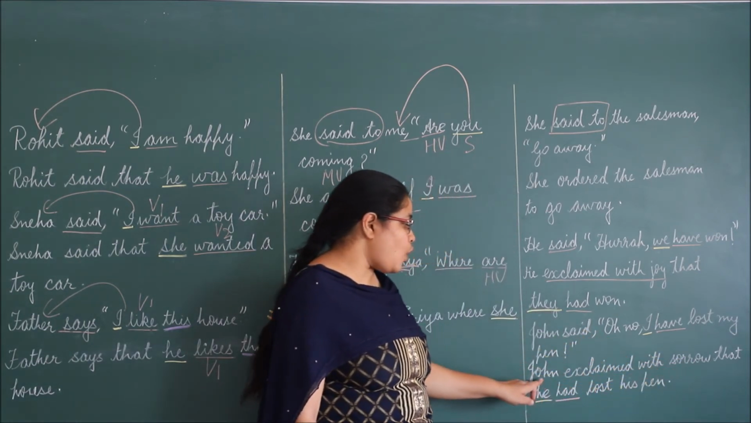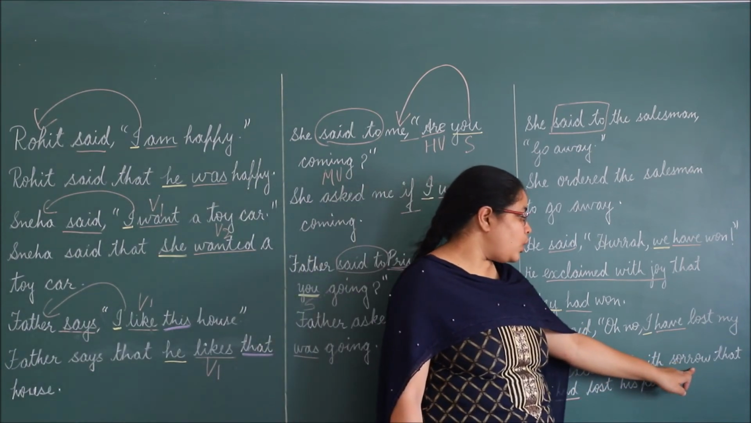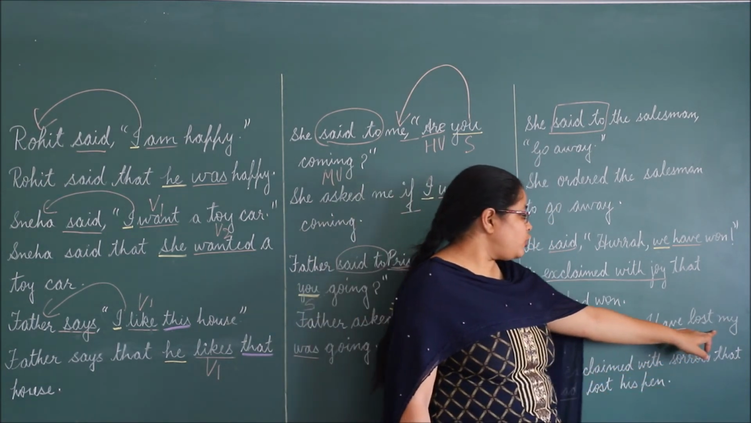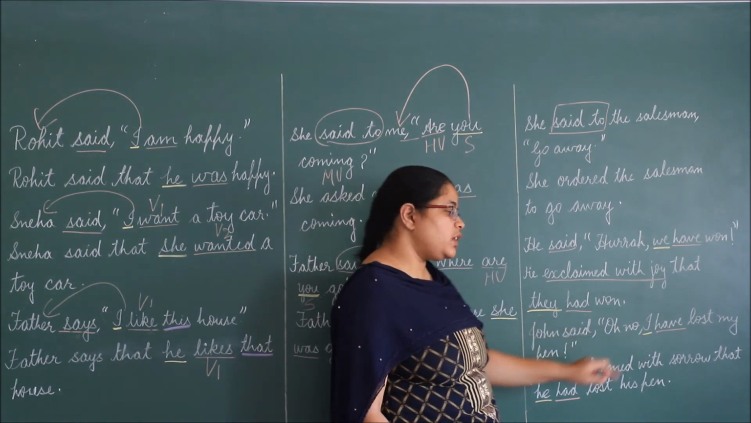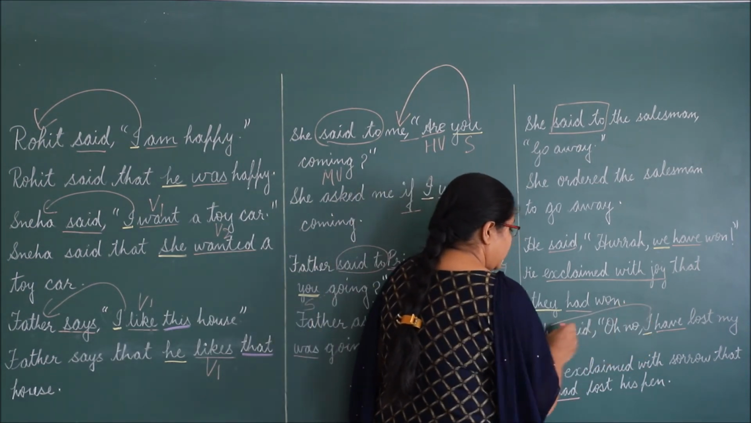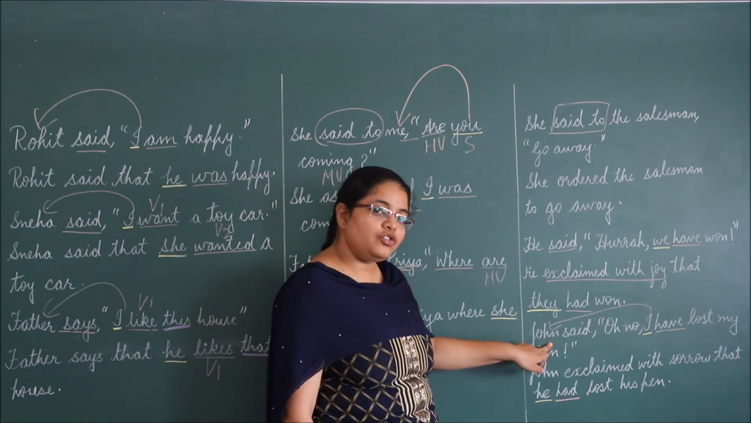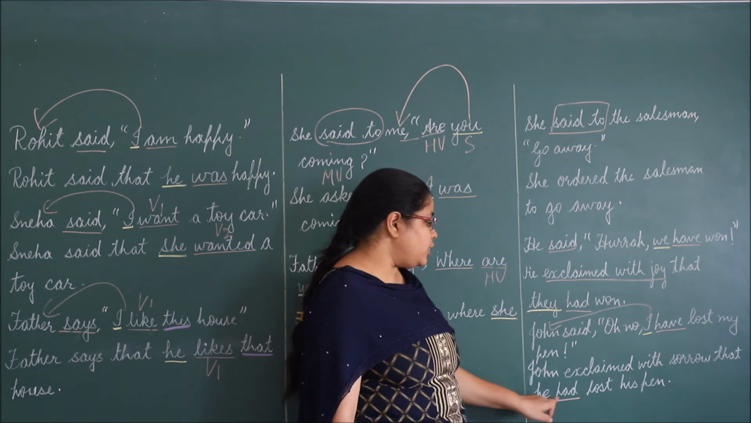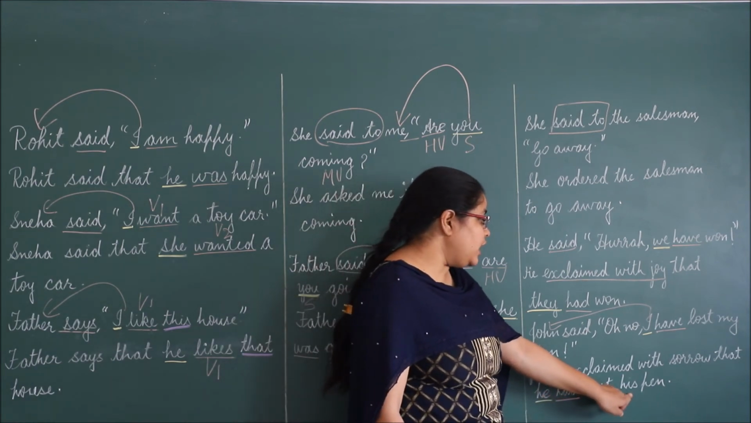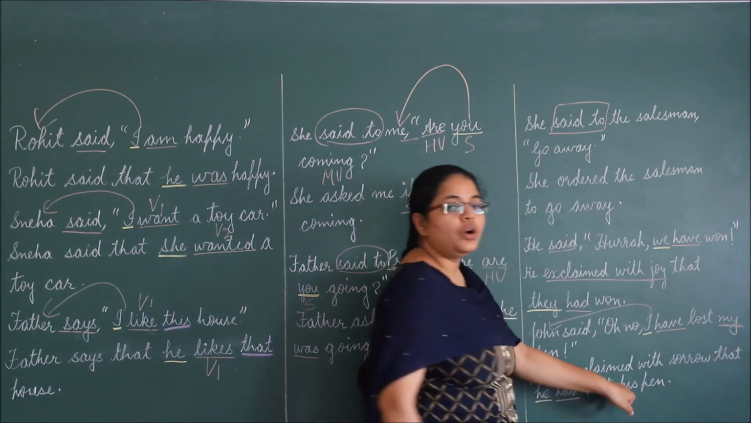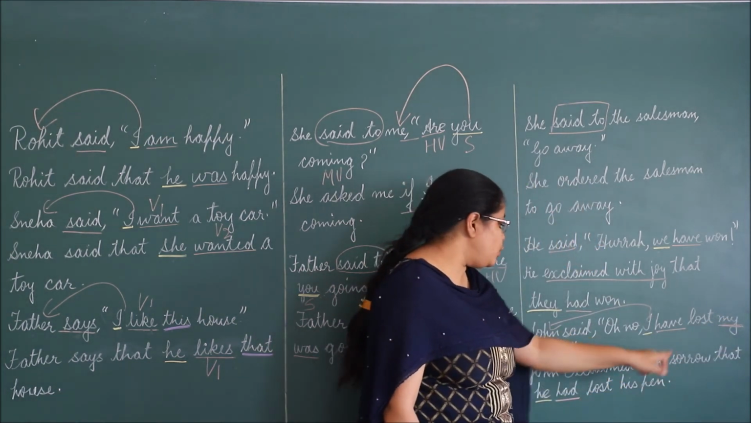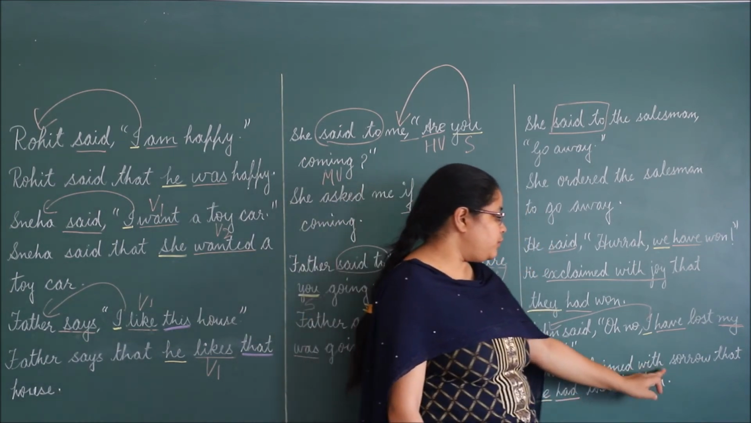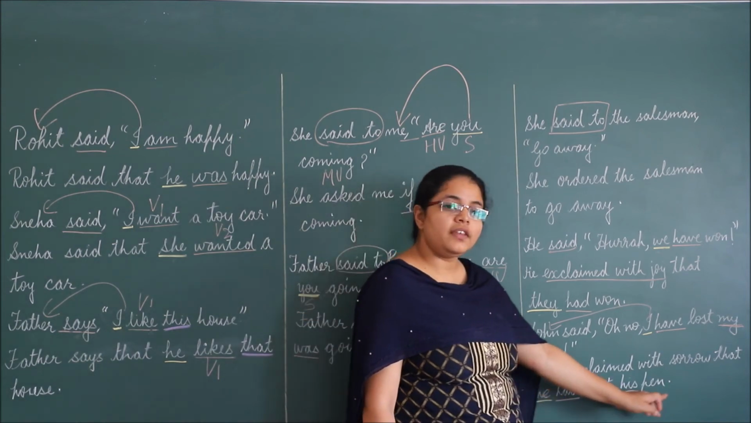John exclaimed with sorrow that, comma, inverted comma will change into that. I have lost my pen. Now I, because it is the first person pronoun, will change according to the subject of the reporting verb. Our subject is John, he is a boy, so use he. Has and have will change into had. He had lost his, because my is also a first person possessive pronoun, so we'll use his. John exclaimed with sorrow that he had lost his pen.